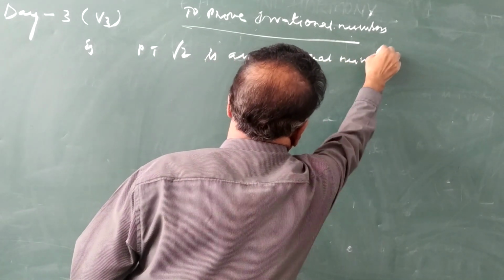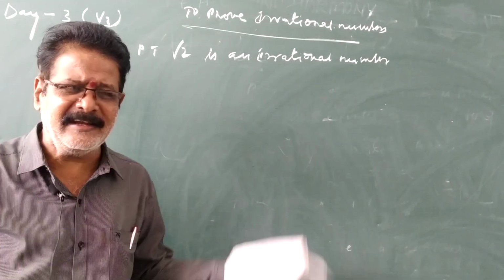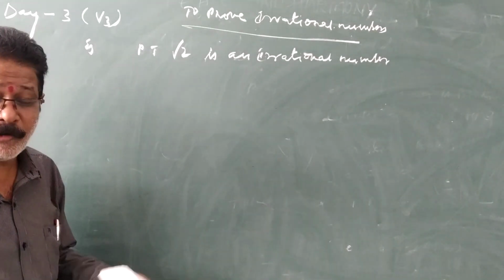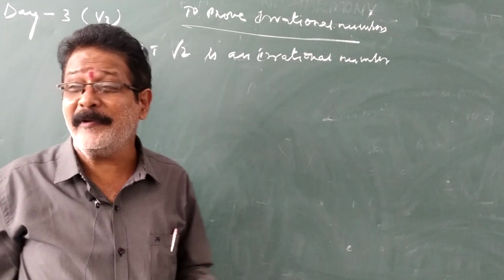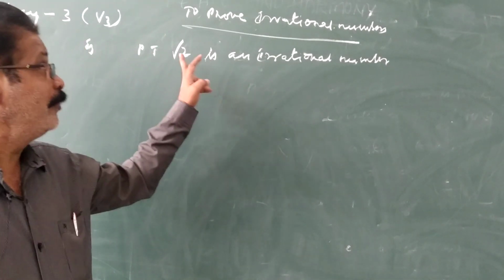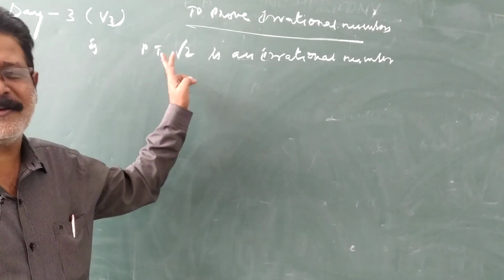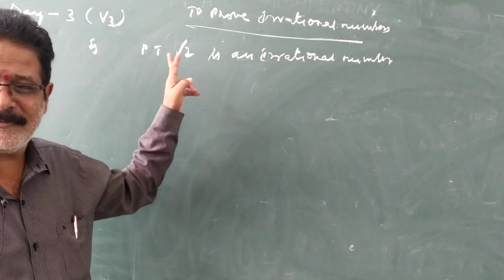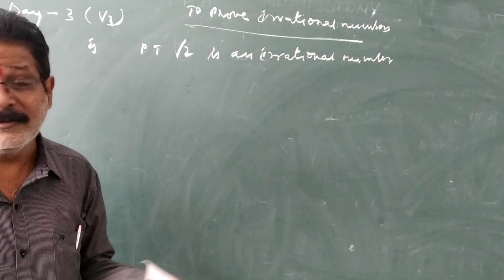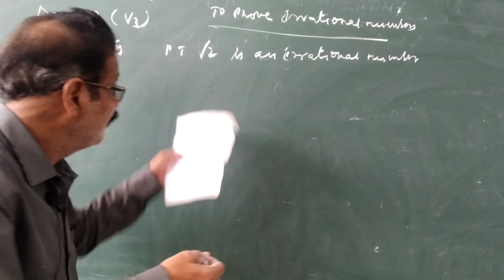The most important topic is monomial. Root 2 is a monomial, a single term, a single surd. It is not a binomial. How can you identify whether it is monomial, binomial or trinomial? Before root 2, only one plus sign is present. Since only one sign is present, it is called a monomial. If terms are connected with two signs, it is a binomial.